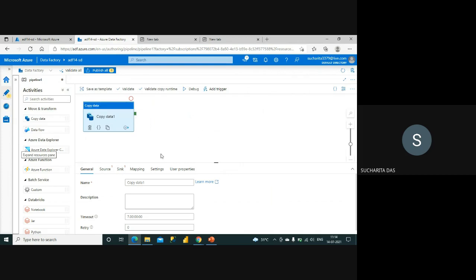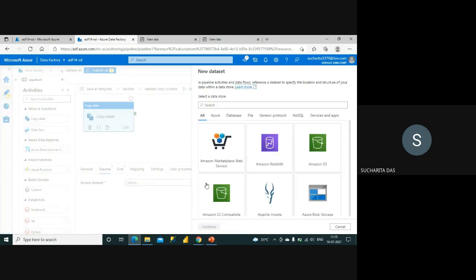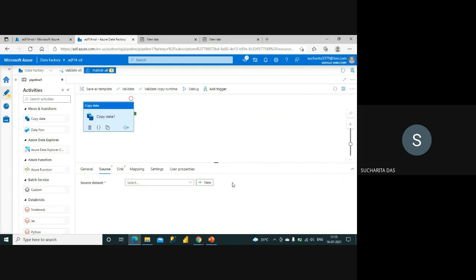So you can see how to work on this. You can see here one activity I have taken, that is known as the copy data activity. Whenever you have put that activity, the details you have to fill in this bottom screen. Here you can see multiple tabs. This is the general information, then you have to put the source information, what is the source data set. If you already have one data set, you can select from the drop down, or you go to the new button and it will take you to the new data set that you want to create. So it will always help you on how to move on.